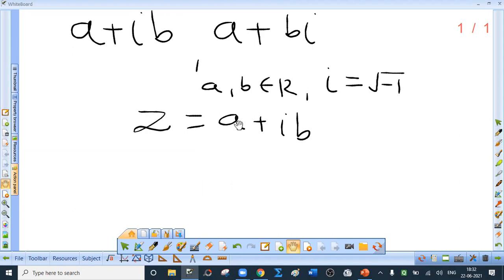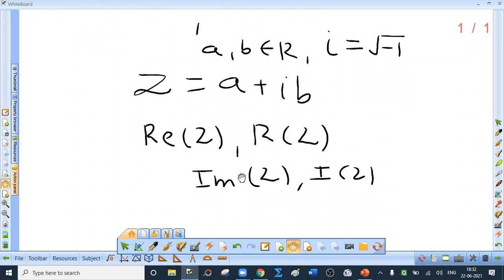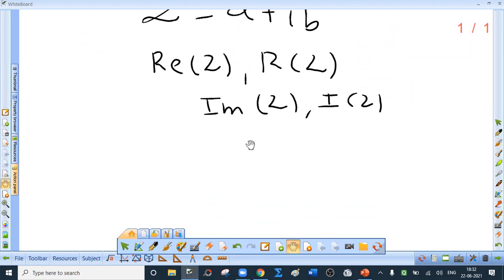Now, real part of a complex number is denoted by Re z or simply Re z, that is real part of the complex number. Okay, imaginary part can also be denoted by Im, meaning imaginary part of the complex number, or just Im z, imaginary part of complex number z. Okay. Now the set of complex numbers will be denoted by capital C.